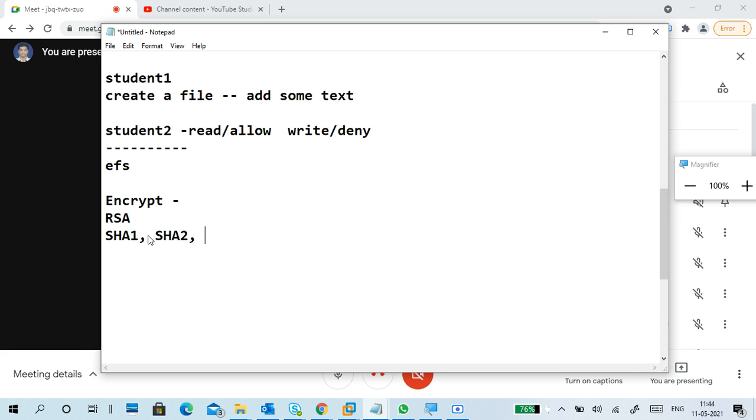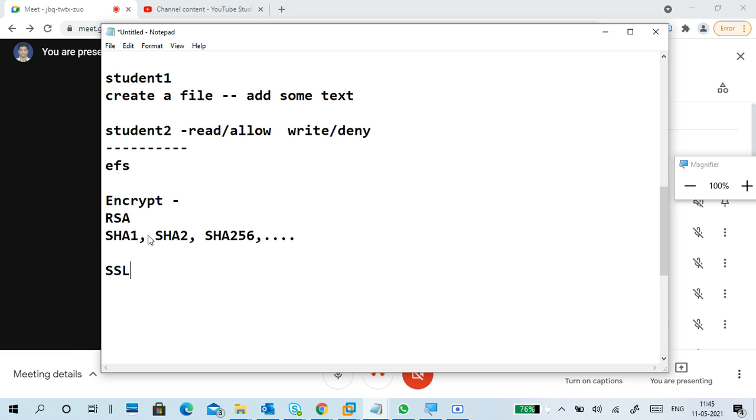Different levels of encryption are there, and different types of hashing algorithms they are using. So SHA 256, 512, SHA 1024, SHA 2048, like that. So many different levels are there.